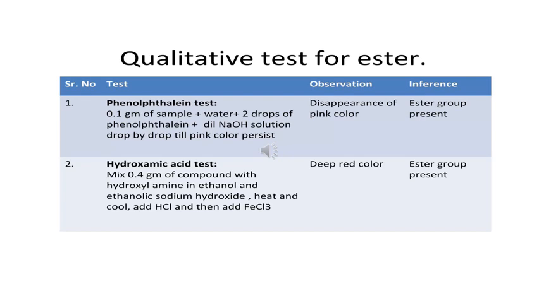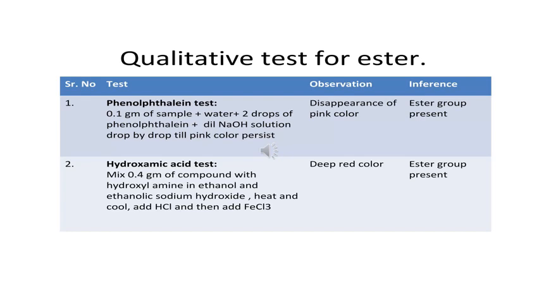Then next is the qualitative test for ester, the phenolphthalein test. In that, 0.1 gram of sample plus water plus 2 drops of phenolphthalein, plus dilute NaOH solution drop by drop till pink color persists. Observation is disappearance of pink color. Inference is ester group present.